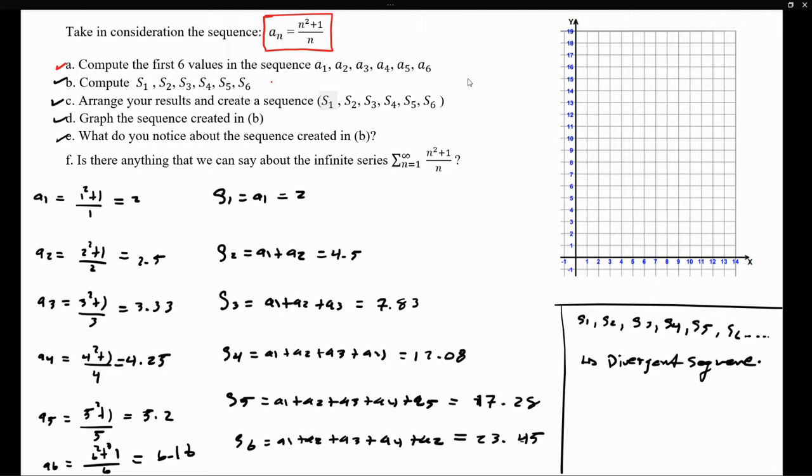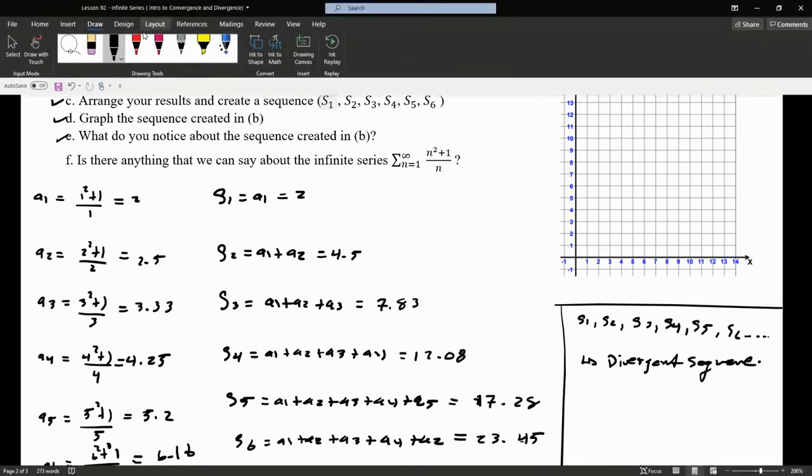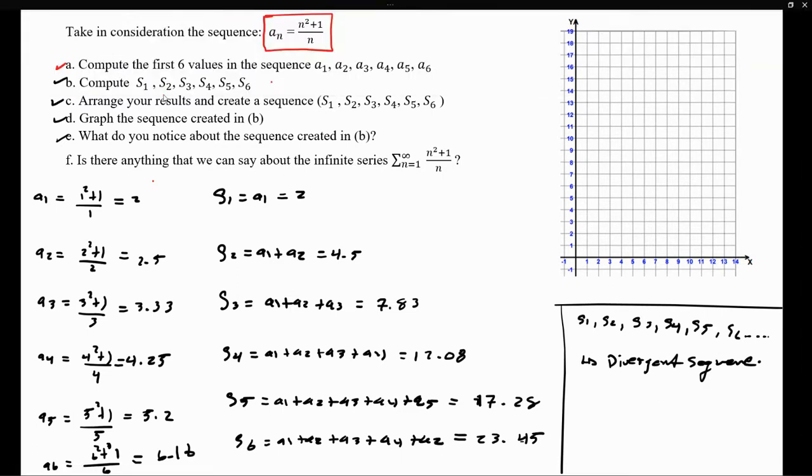So now let's come back and try to answer the most important question in this exercise, which is: is there anything that we can say about the infinite series of n squared plus 1 over n? Notice that here we're saying, if I add infinitely many terms that are defined by the sequence, am I approaching a single value?